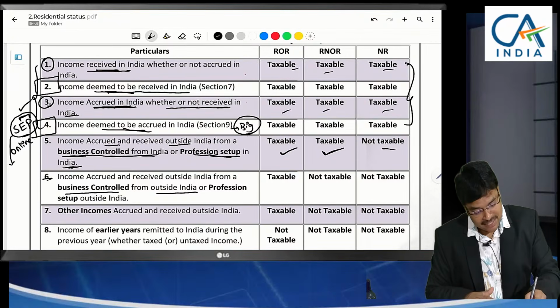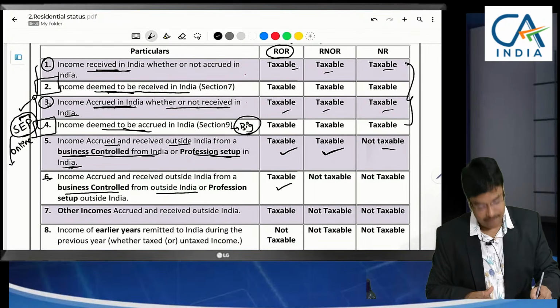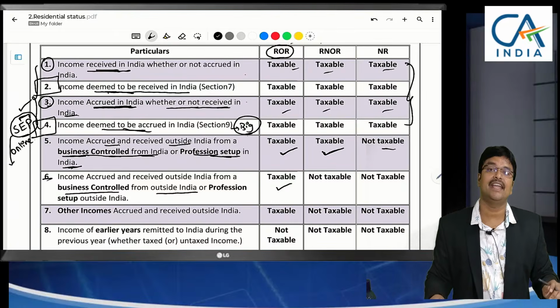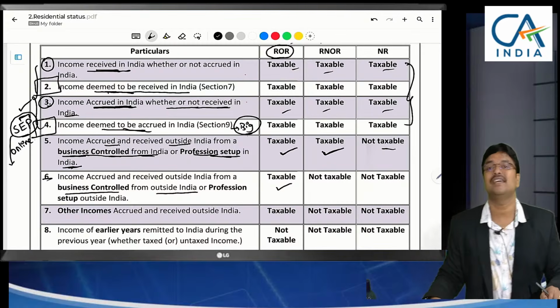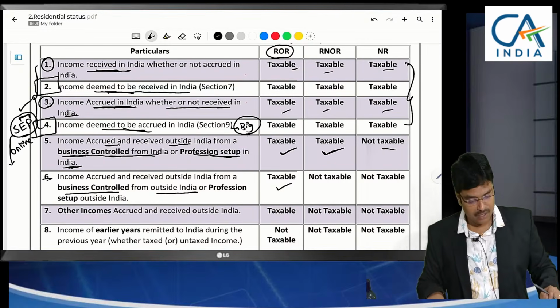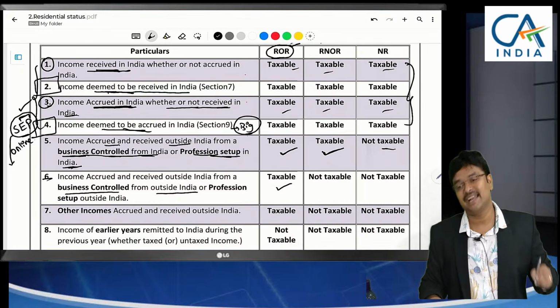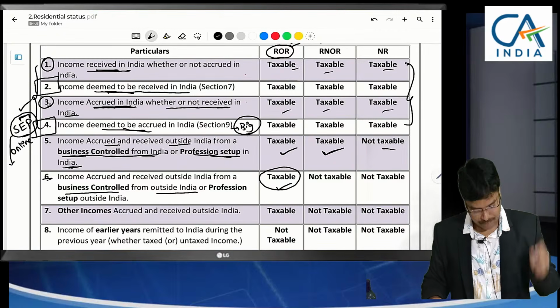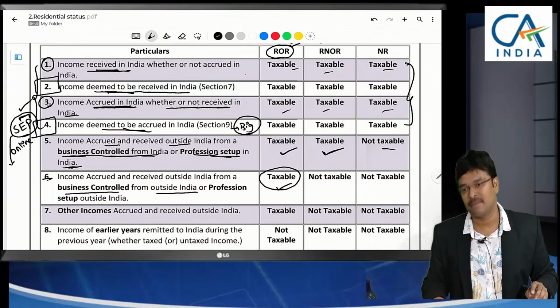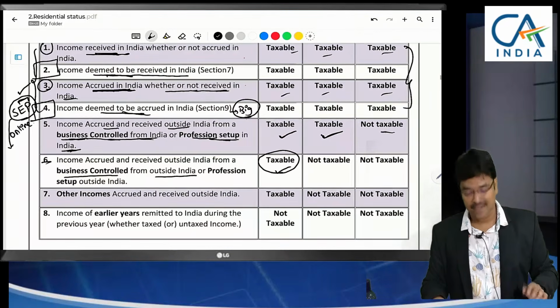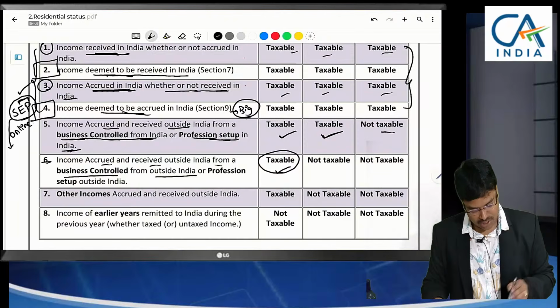But he is an ordinary resident. He has stayed in India for the last 7 years, 730 days. Out of 10 years, he is only 2 years resident in India. So, since he is an ordinary resident, we are taxing him. Sorry, the foreign country also levies tax. Again, DTAA we need to remember. Am I clear? So, income accrued and received outside India.